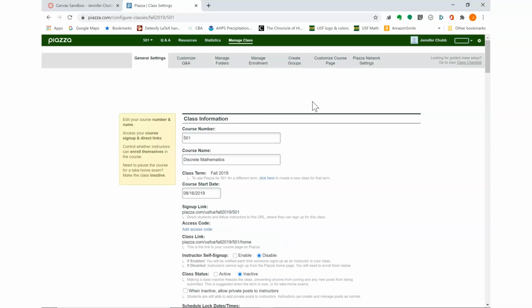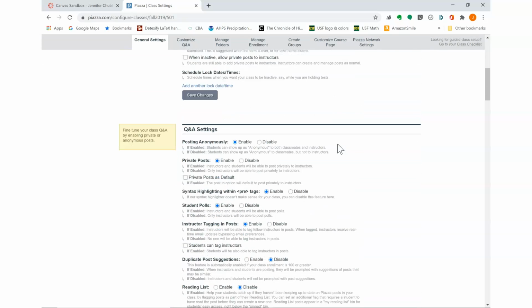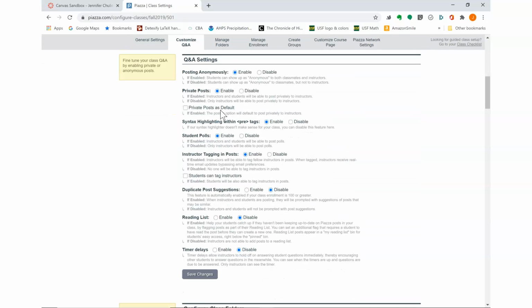The other thing I really like about Piazza is the way that you can set up all this. There's lots and lots of options, but one of my favorite things is enabling this private posting feature. Then the students can post to me privately, so I can keep all the correspondence for the class instead of having it in email and Canvas. I can have it all in one place in Piazza. All searchable, all taggable. There's a bunch of other options here.